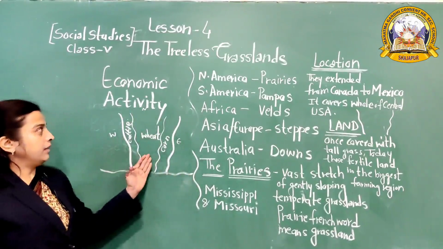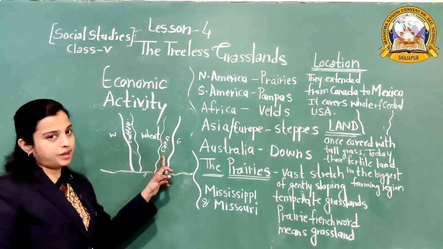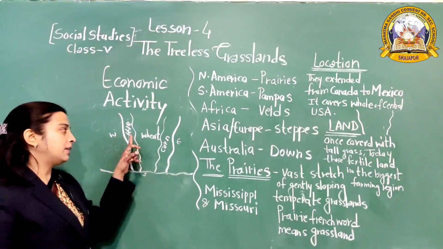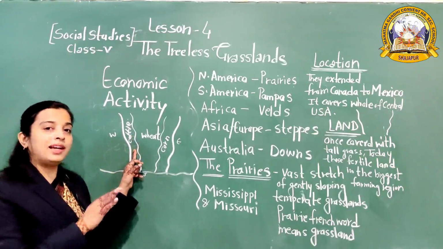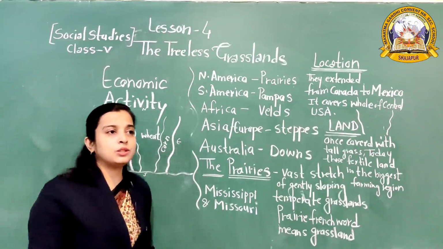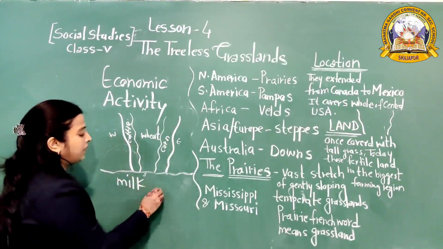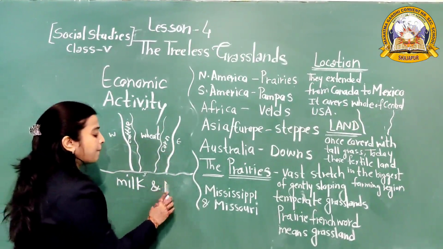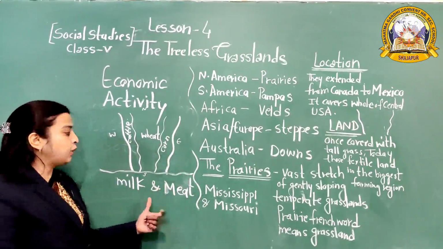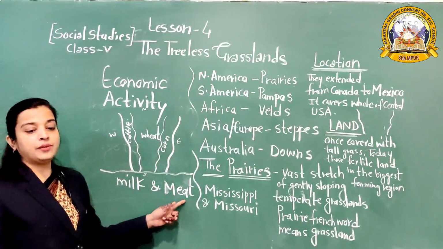In the prairie, in the eastern part, they grow corn, maize. In the middle part, they grow wheat. And in the western part, this area is hilly and less fertile, so they rear cattle. Cattle are reared for two purposes, for milk and meat. Why do they rear cattle? They rear cattle for two purposes, for milk and meat.